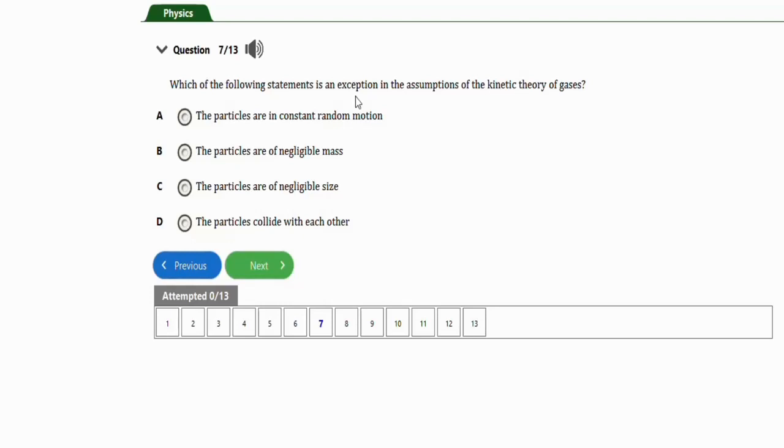So we are asked which of the following statements is an exception. Okay, so the exception here, guys, is option B. The particles are of negligible mass. Alright, so this is an exception. Let's go to the next question, which is this one.